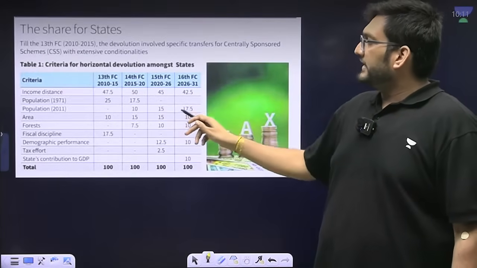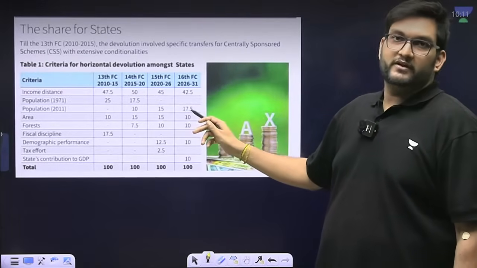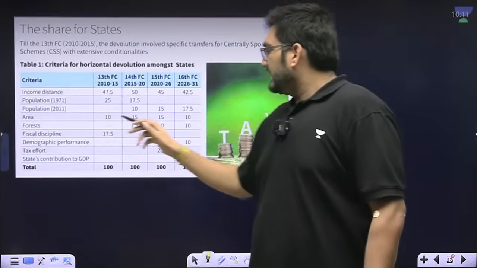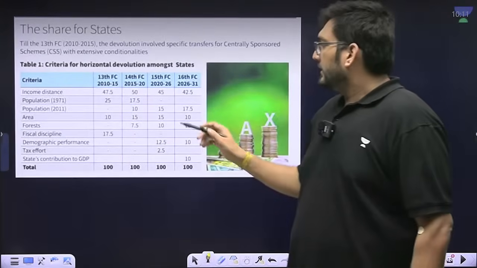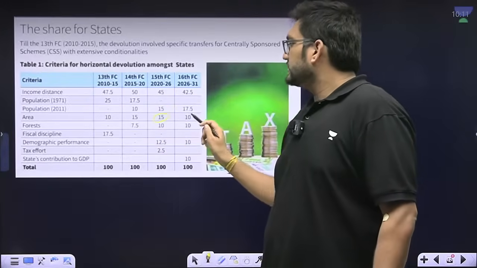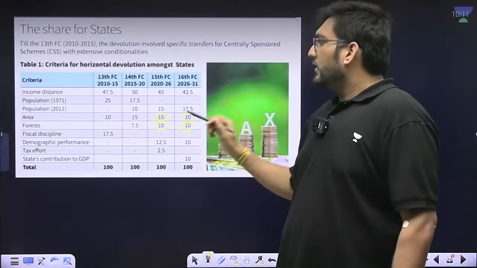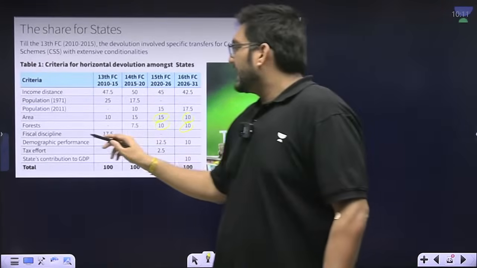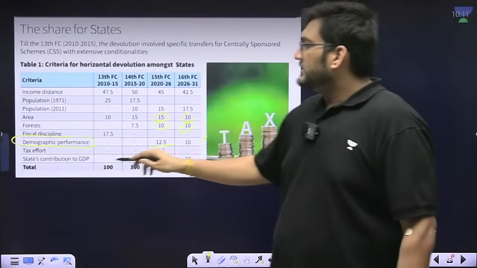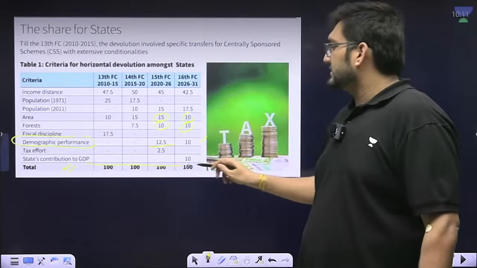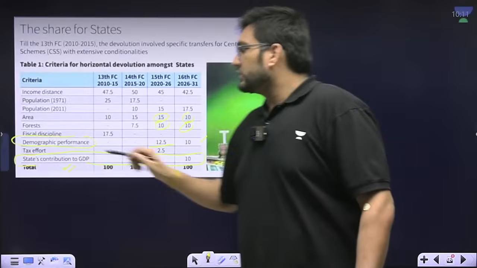But the weightage of population has increased by 2.5%. Area 10, forest 10. Nothing changes here. Area 15 to 10, 10, 10. What is interesting is that demographic performance, which was 12.5, is now 10. And a new concept has come through, which is the state's contribution to GDP.